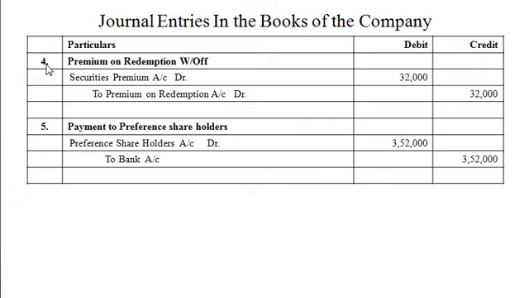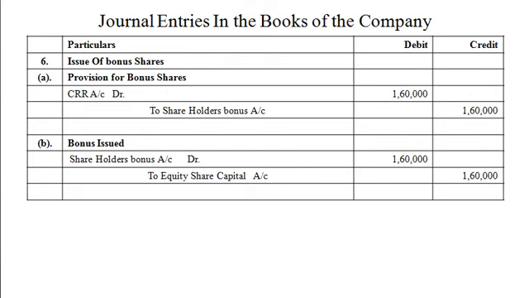Our next entry, premium on redemption written off: securities premium account debit rupees 32,000 to premium on redemption account rupees 32,000. And next, number 5, payment to preference shareholders: preference shareholders account debit rupees 3,52,000 to bank account rupees 3,52,000.